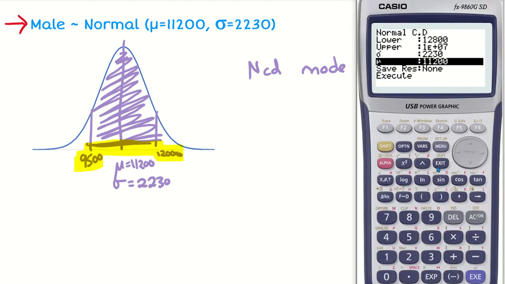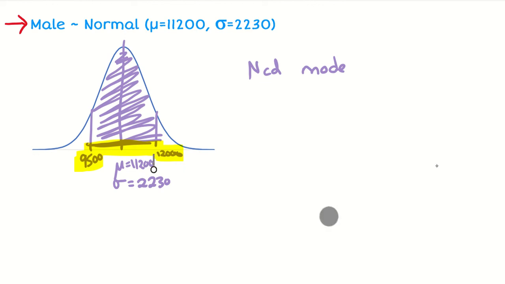I'm going to put in my lower value 9,500, oh, too many zeros, and upper 12,000, with the mean and standard deviation still the same from the previous one, and that gives me a probability of 0.4172 when I round that to 4 decimal places.